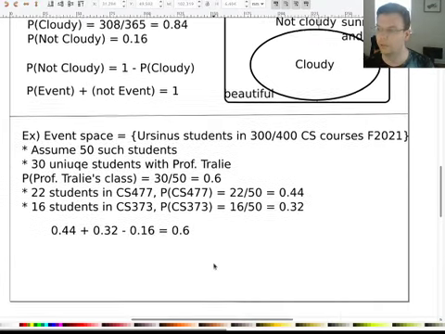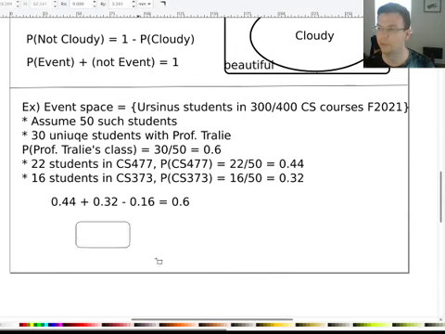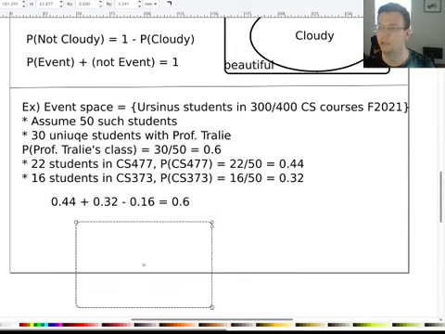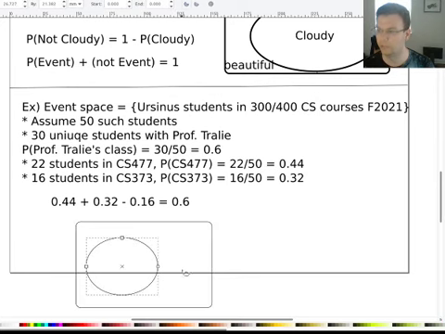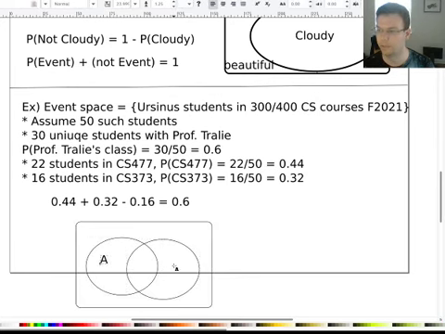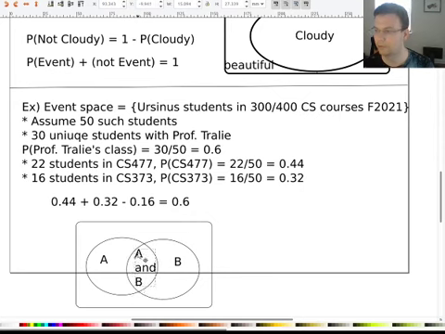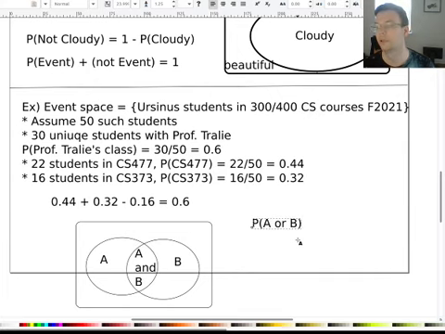So to draw this out as a Venn diagram, what we're really saying is if we have two events that overlap each other, this is what it looks like. So here we have event A, and here we have event B. And this is A and B in the middle. So what we're saying is the probability of A or B, so that one or the other happens, and it could be both, right? It's consistent with the kind of ors that we do in our if statements.